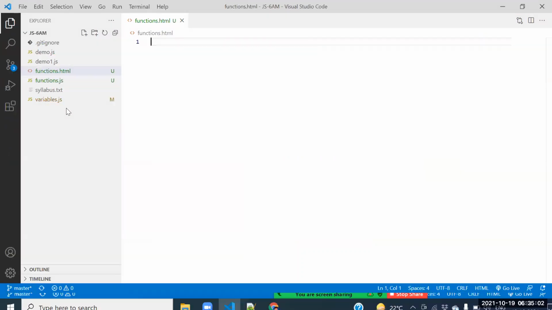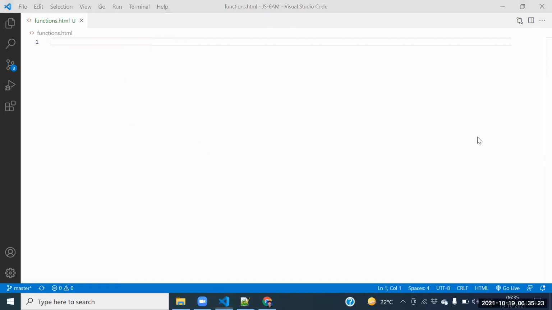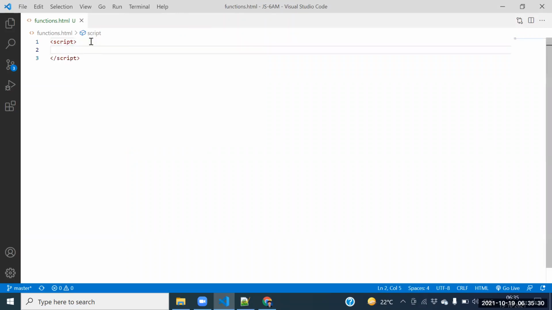Now in this example onwards, we need to go for the HTML because all the varieties we need to see now. So let me go for functions.html. Please try to go for the functions.html file. Inside the HTML, how to write the JavaScript? With the help of the script tag, we can write the JavaScript.